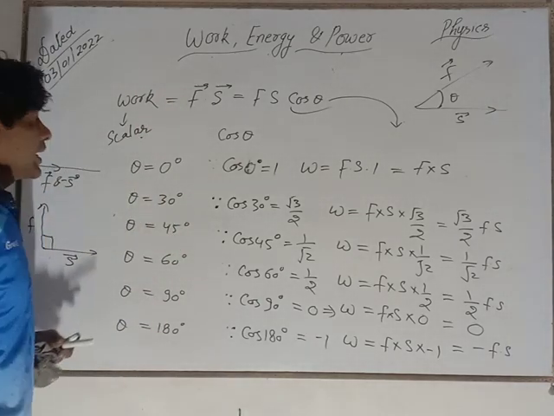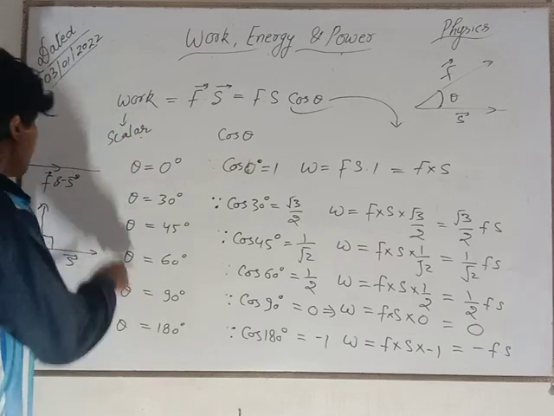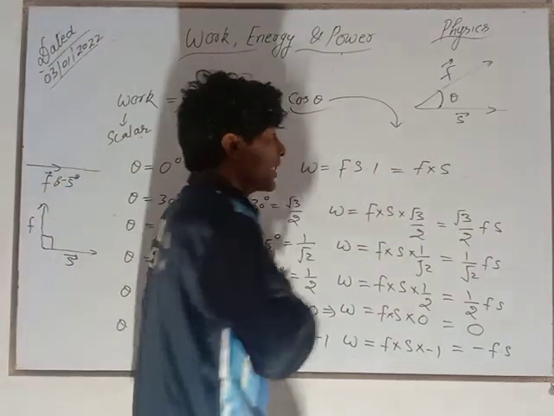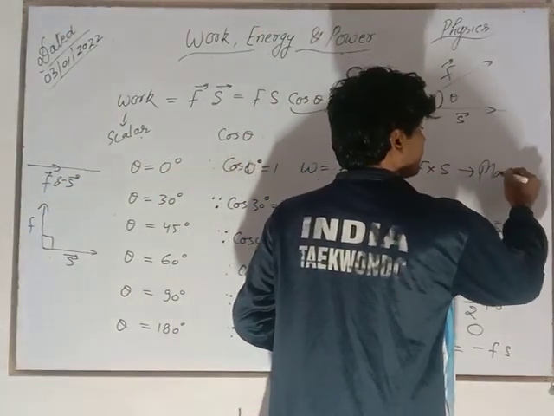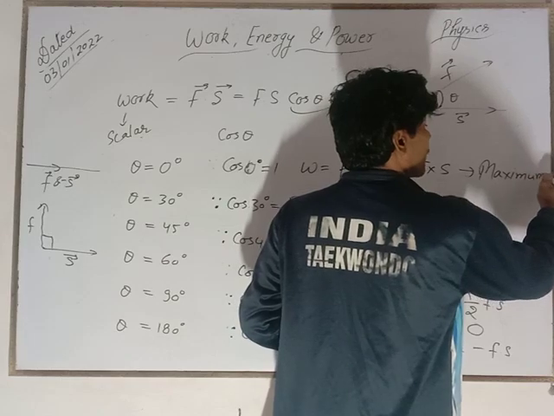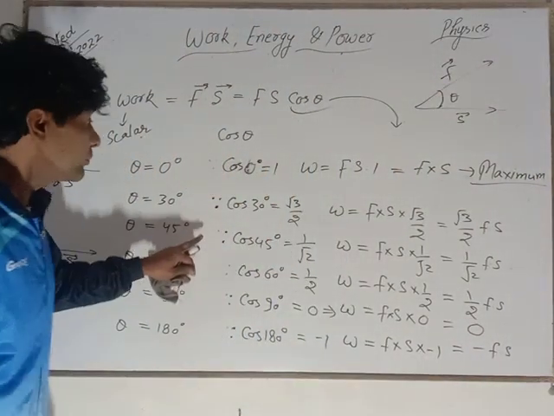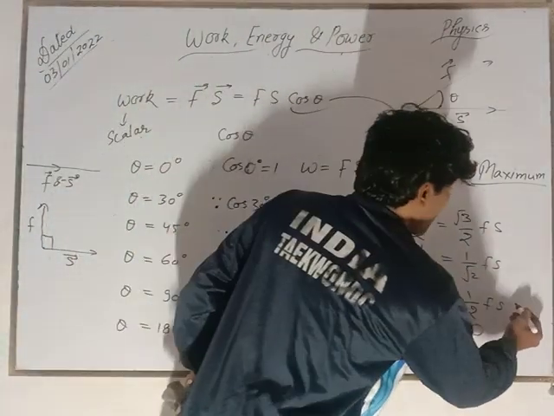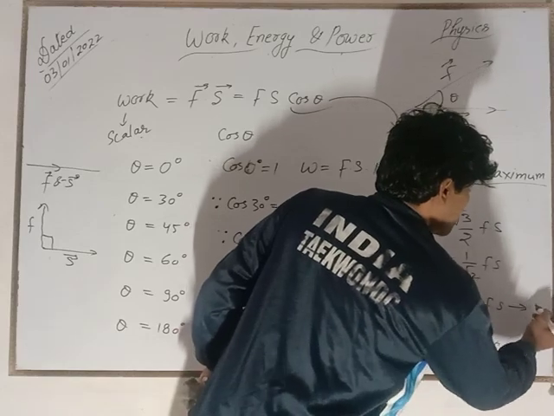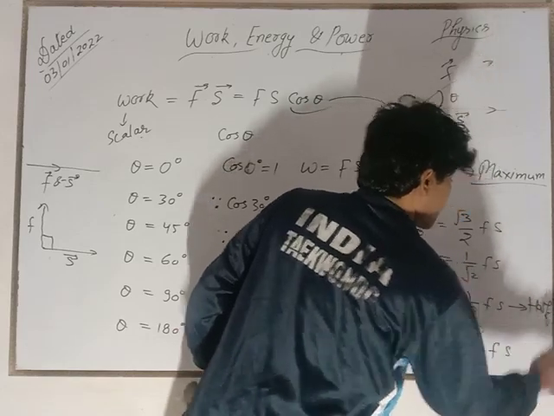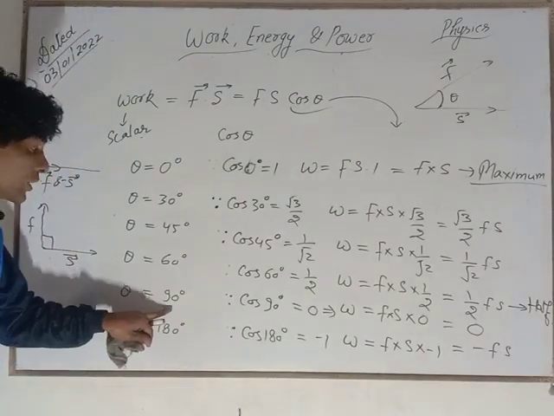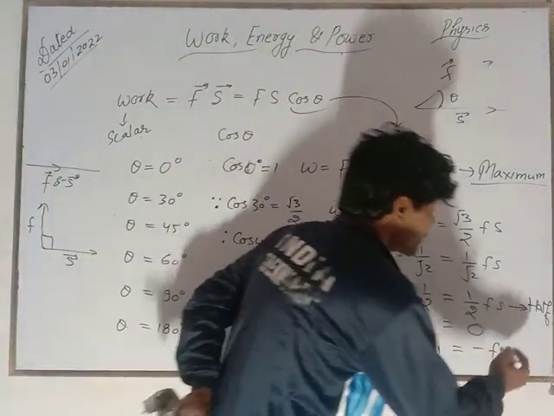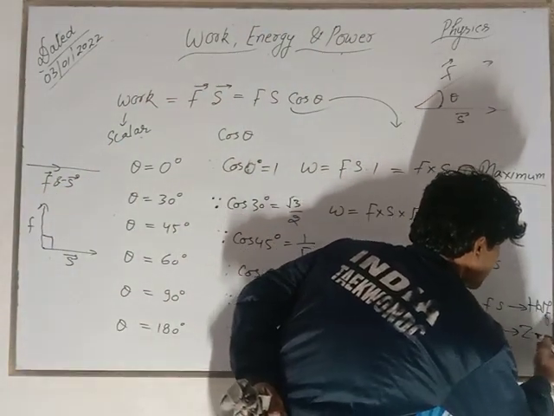Now, when theta is equal to 0 degree, when force and displacement have the same direction, work is maximum. When theta is equal to 60 degree, this is half work. And when theta is equal to 90 degree, cos 90 is 0, then work is 0.